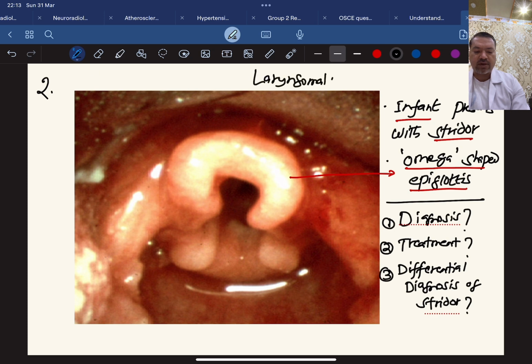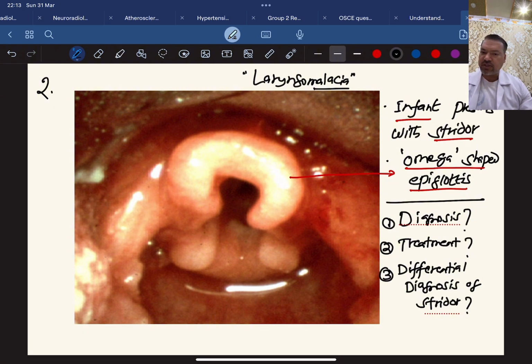Laryngomalacia is a congenital disorder of the larynx where the epiglottis is very soft. So that is the main problem here. And this soft epiglottis, when the baby is breathing, will block the airway. So as a result of that, there will be stridor in the baby.